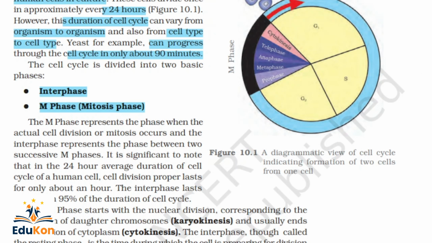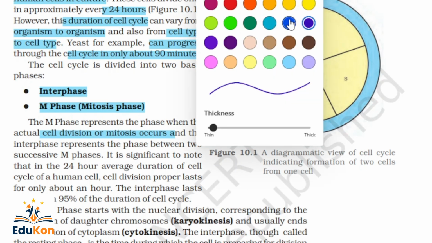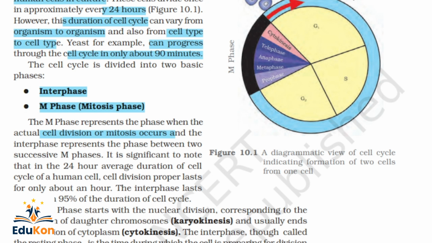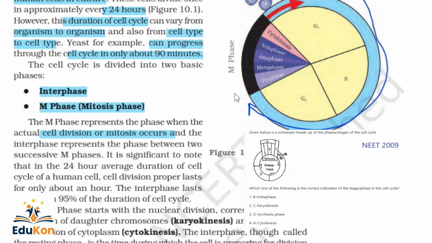Okay, here the M phase represents the phase when the actual cell division or mitosis occurs. So here this is a pictorial representation of a cell cycle, how the new cells are formed. This part from here to here, there is no division. So actual division happens in M phase.